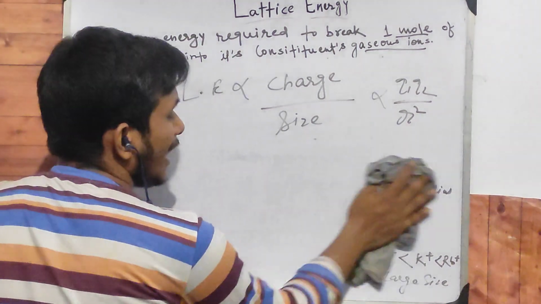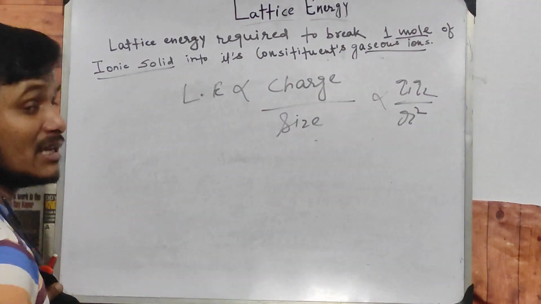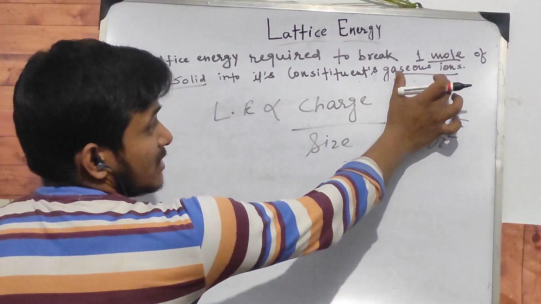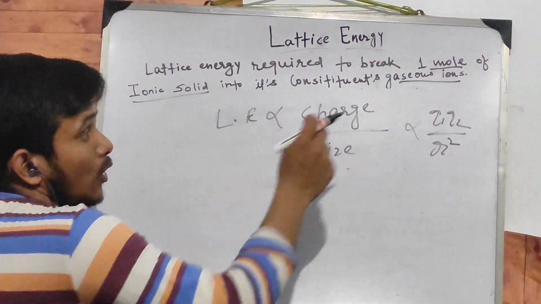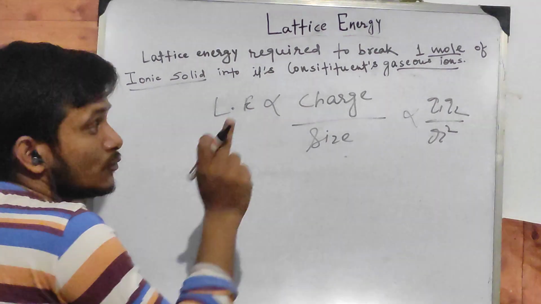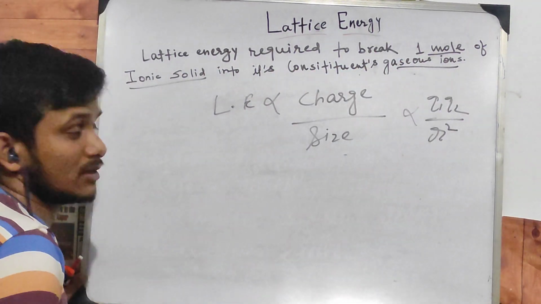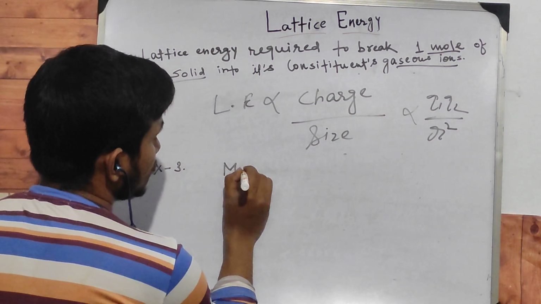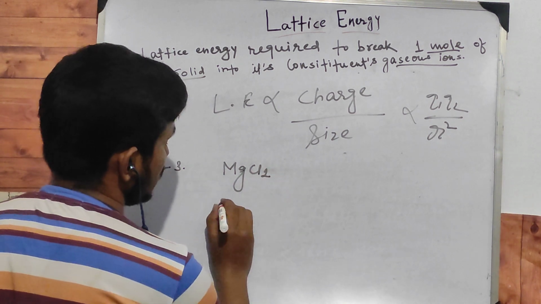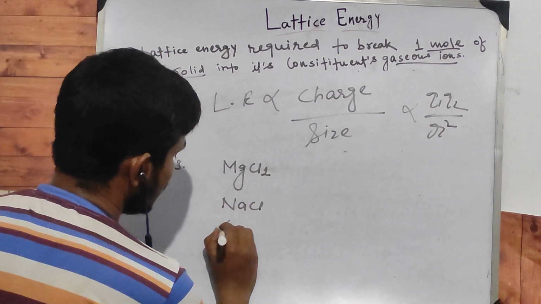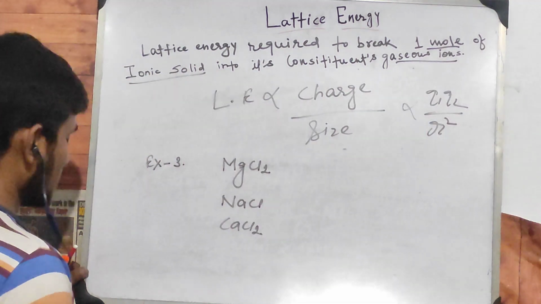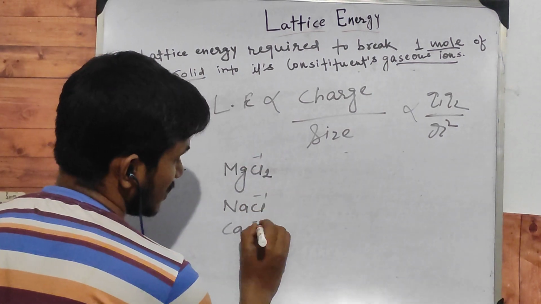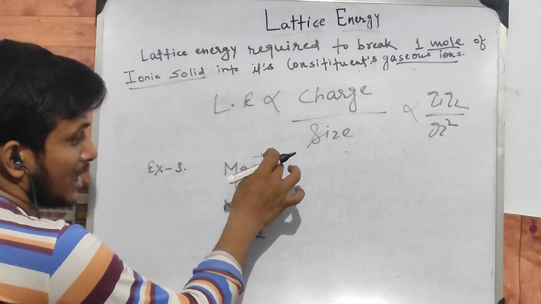Keep in mind that lattice energy is required or released when 1 mole of ionic solid is broken down into its constituent gaseous ions. So let's take an example: magnesium chloride, sodium chloride and calcium chloride. Keep in mind, what are the charges here? All the chlorides have -1 charge, so we can't compare with the help of chloride ions.